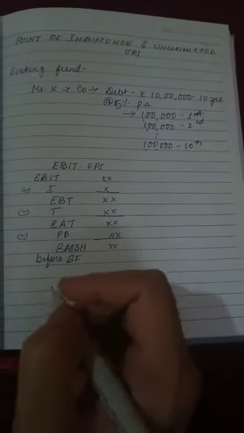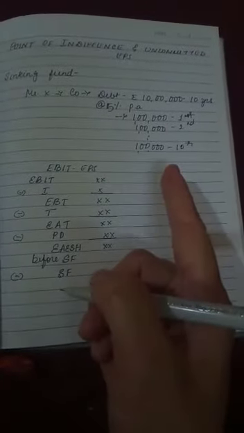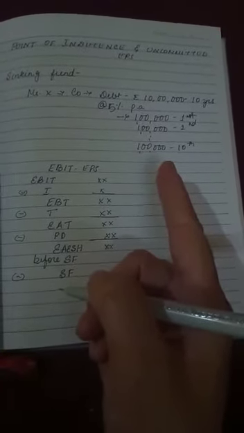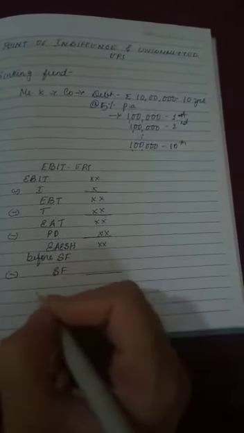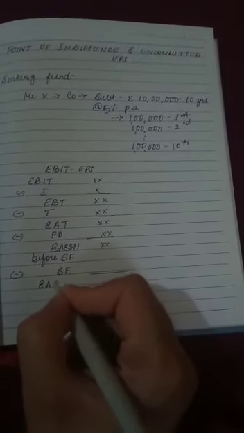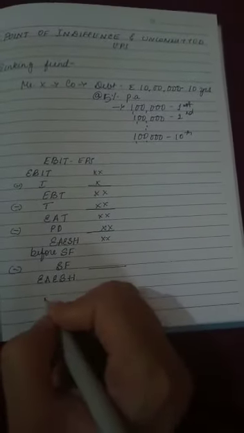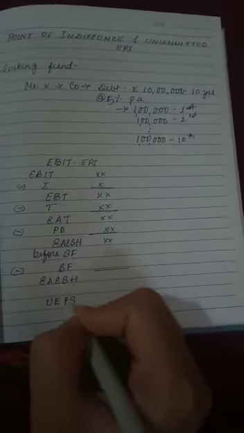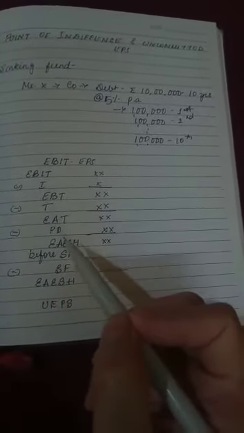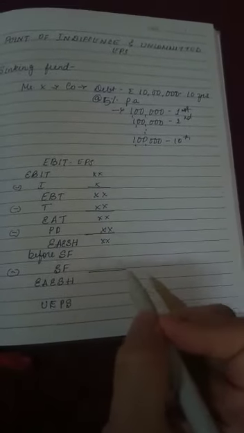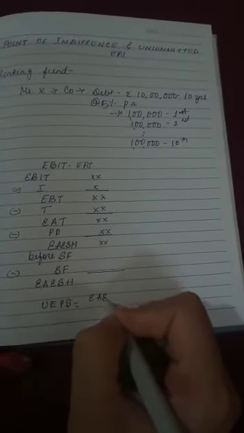So what is your next deduction? Minus sinking fund obligation. This 1 lakh whatever the company is keeping aside for the repayment of the debt, that amount has to be taken here. So the balance whatever you get is the earnings which will be distributed to equity shareholders, and the EPS which you calculate after deducting all the obligations of the company, that is interest, preference dividend and sinking fund kept aside, and the balance is distributed to equity shareholders.